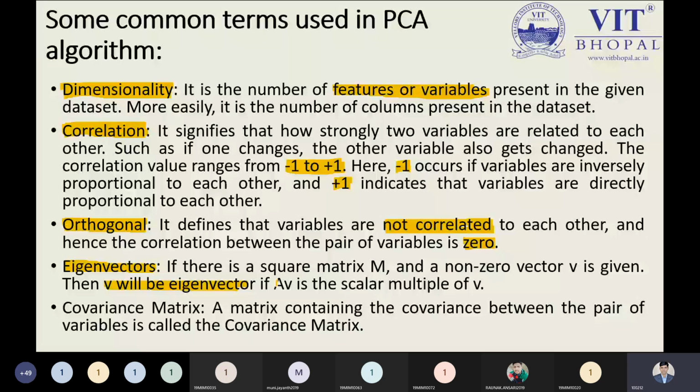If we're talking about AB, so B means eigenvector, but what is A? A is our covariance matrix. That is the point you need to keep in mind: the covariance matrix is a scalar multiple of B. That is our covariance matrix.